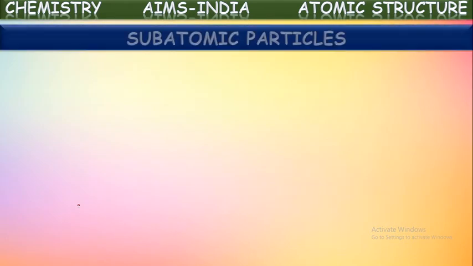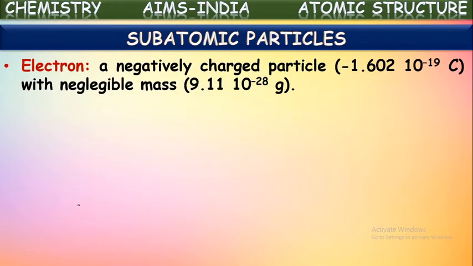Okay. Let us say some more about these subatomic particles. First among them are the electrons. Electrons were discovered by J. J. Thomson. We have studied how they were discovered using discharge tube experiments. So J. J. Thomson discovered these electrons. These are negatively charged particles. So electrons are negatively charged particles.